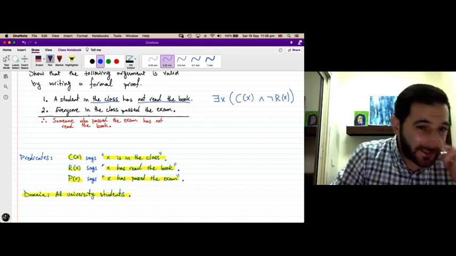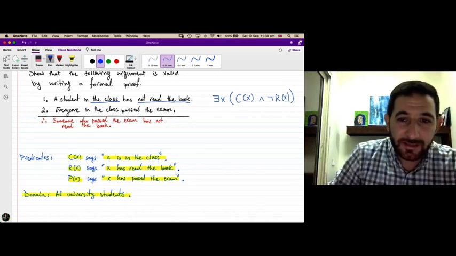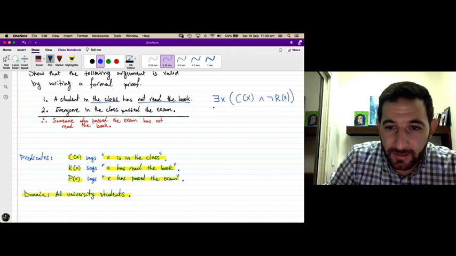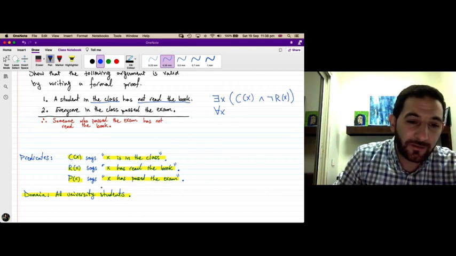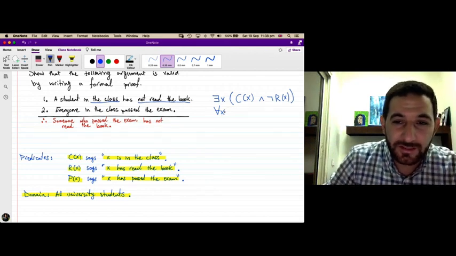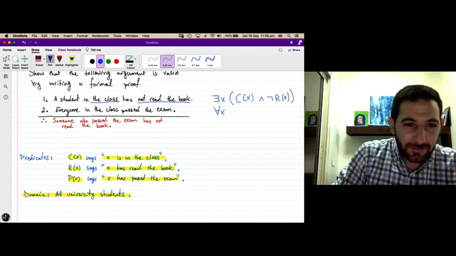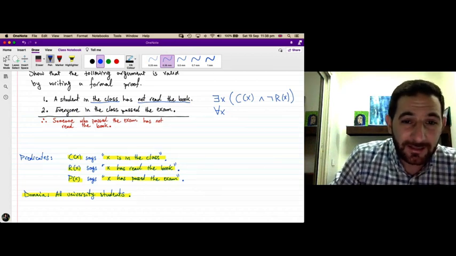The second premise says everyone in the class passed the exam. So here, clearly it's a universal quantifier, for all X. But until now, for all X in the university, so every university student. But the statement says everyone in the class passed the exam.